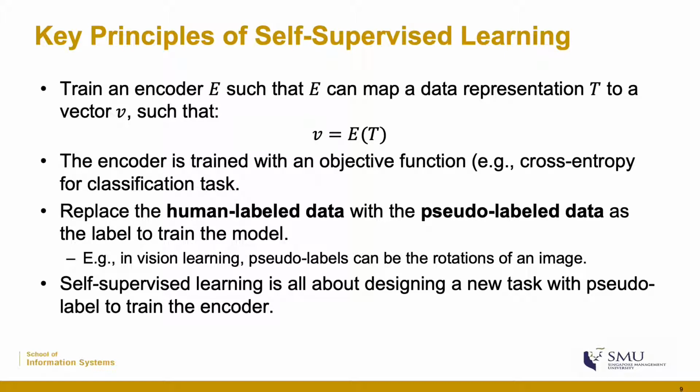In self-supervised learning, our goal is to design a new task to predict pseudo labels to train the model. So we need to find out how we can come up with such pseudo label data. For example, in vision learning, pseudo labels can be the rotation of an image. To summarize, self-supervised learning is all about designing a new task with pseudo labels to train the encoder, so we don't need to manually label the data to train the model.